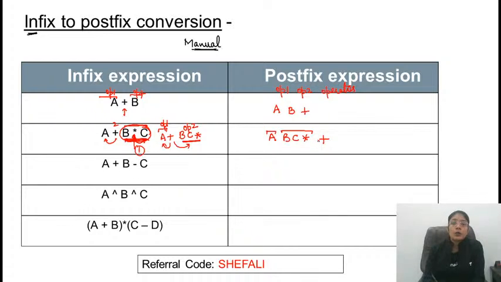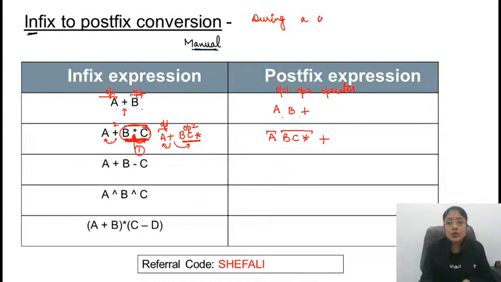You must have observed one thing, that when you are converting an expression from one form to another, only the order of operators is going to change. Order of operands remains the same. Here the order of operands was AB, so you got AB. The order of operands is ABC, and the order stays ABC. Only the order of operators changes. Whether it is infix to postfix conversion, infix to prefix conversion, or prefix to postfix, any conversion, you can make a note of this statement.